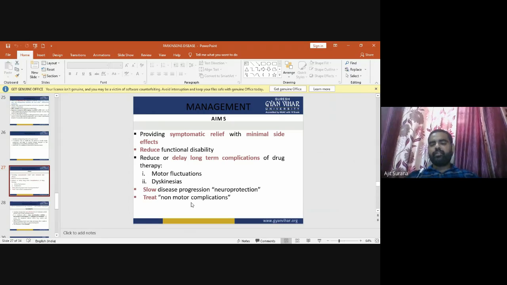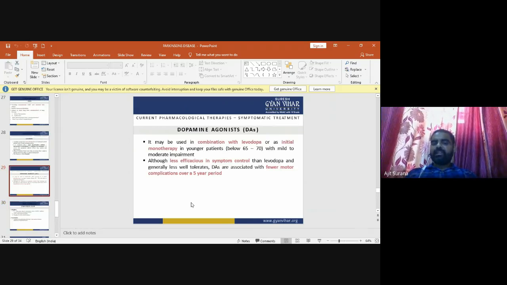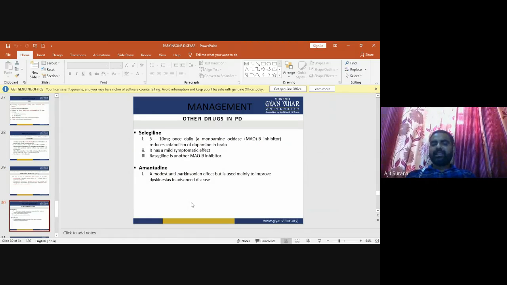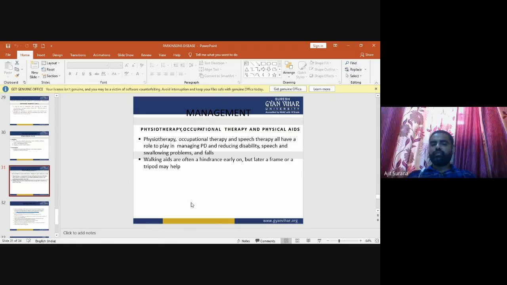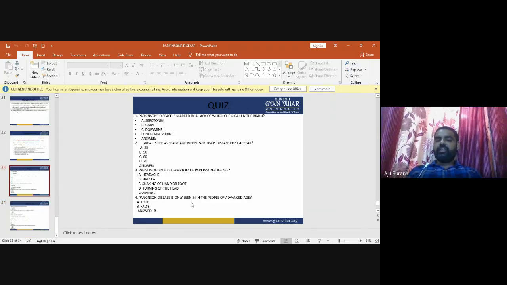Management: the aim of the management of Parkinson disease is providing symptomatic relief with minimal side effects. We reduce functional disability, reduce or delay long-term complications of drug therapy such as motor fluctuation and dyskinesia, slow disease progression through neuroprotection, and treat non-motor complications. In pharmacological management, the first drug used is levodopa. Second are dopamine agonists, selegiline and amantadine. Physiotherapy, occupational therapy, and physical aids are also used in the management of Parkinson disease.